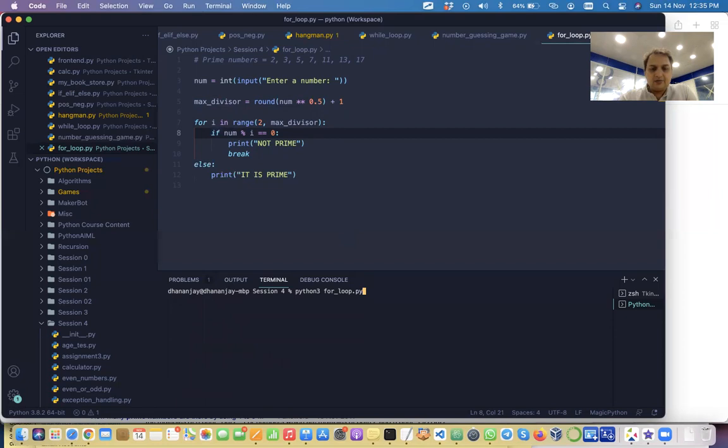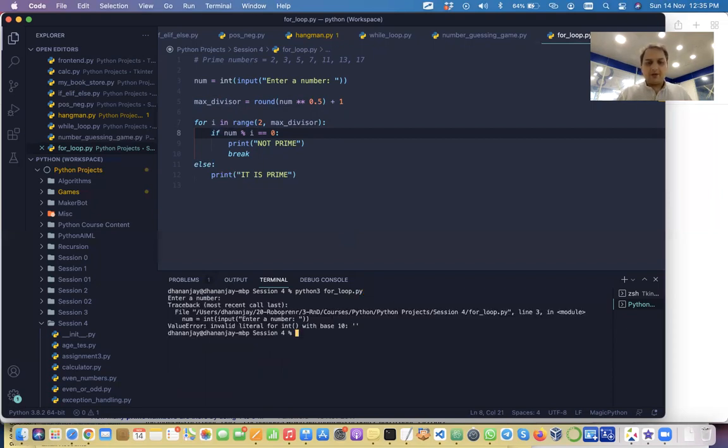Come on, my computer is getting slow also, because I think it's getting very hot. A lot of programs are running, that's why it's slow.